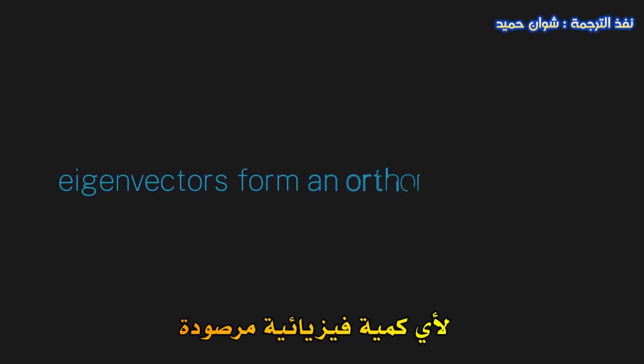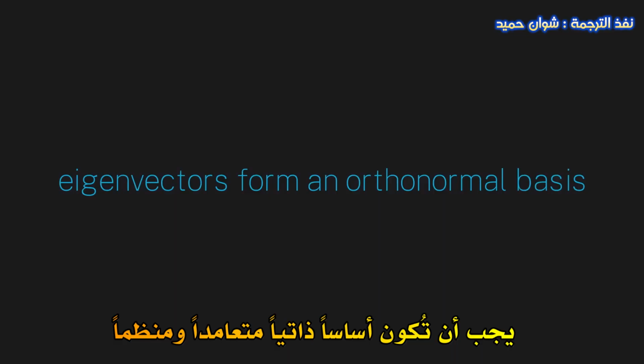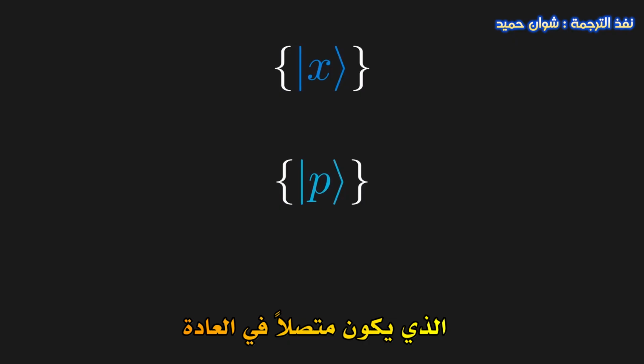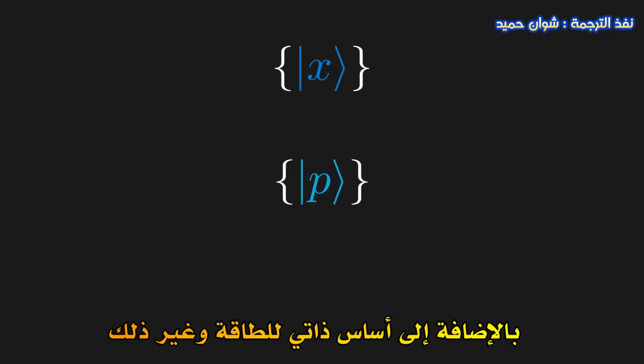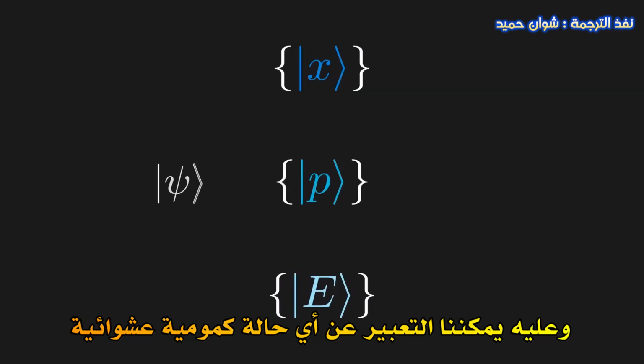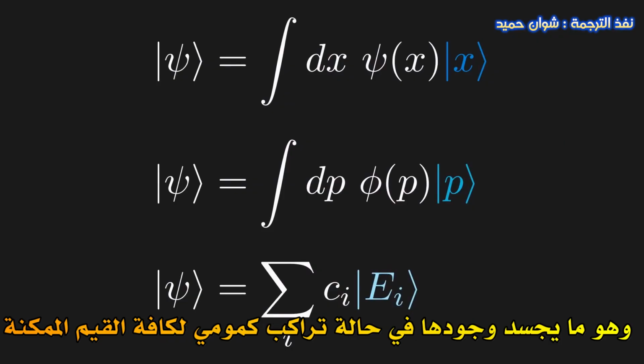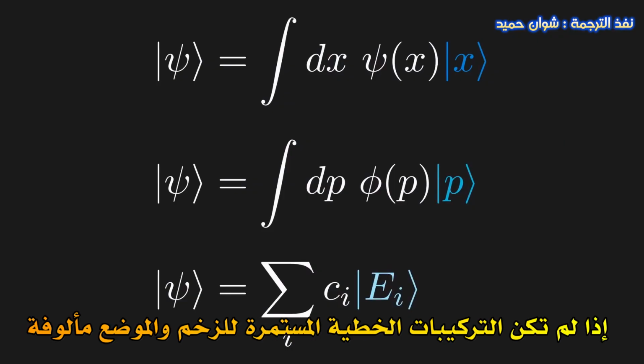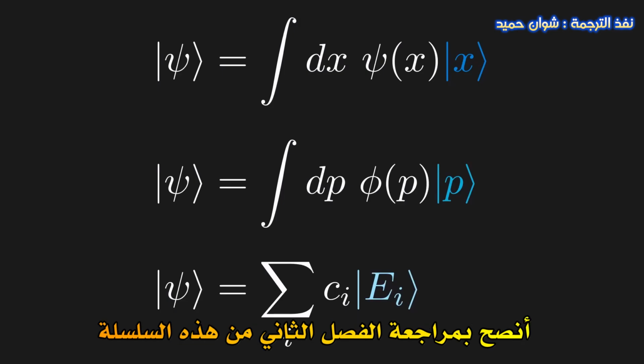Let's start by familiarizing ourselves with some previous results. We found last episode that the eigenvectors of an observable have to form an orthonormal eigenbasis. So, we have a position and momentum eigenbasis, which are continuous in normal circumstances, an energy eigenbasis, and so on and so forth. So, for our arbitrary quantum state, we can expand our state in terms of a linear combination of these eigenbases, which represents being in a superposition of all those values for the observable. If the continuous linear combinations for momentum and position are unfamiliar, I recommend refreshing with Chapter 2 of the series.